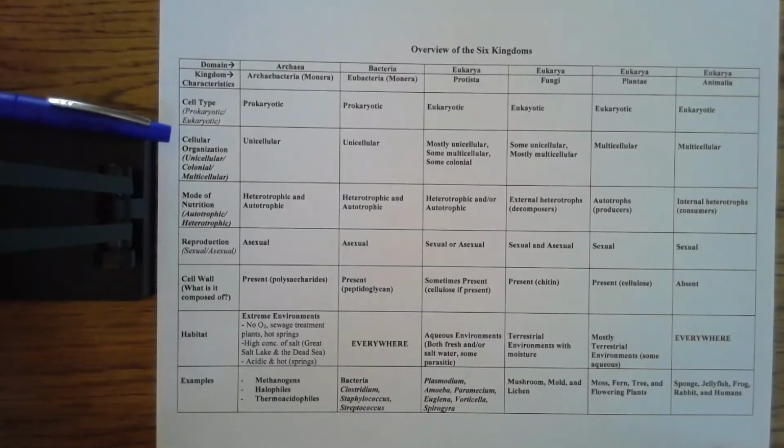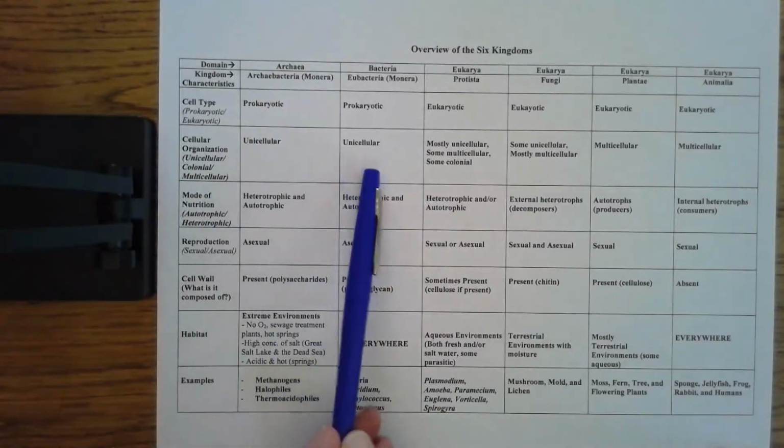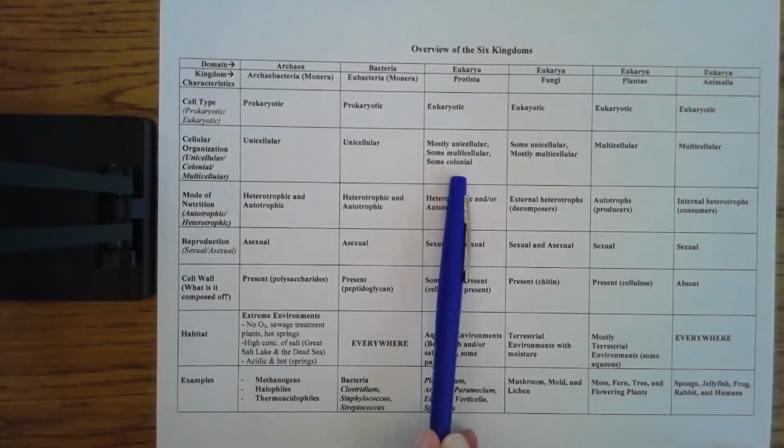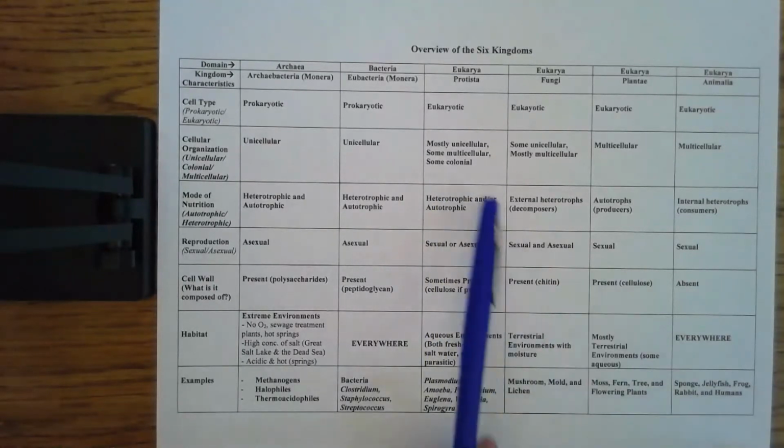Then we get to cellular organization. Organisms can be either unicellular or multicellular as an individual organism, but within these groups, notice that you've got bacteria that are only unicellular, you've got protists, some of which are unicellular, some are multicellular, and some are colonial. Protists, that's a kingdom you're probably not super familiar with. Things like an amoeba, for example, that's a protist. Algae, like seaweed that washes up on the beach, that's a protist. That is not a plant. Okay, so that's one that might be a little bit elusive to you right now.